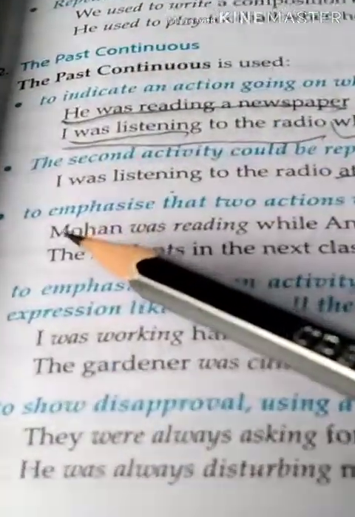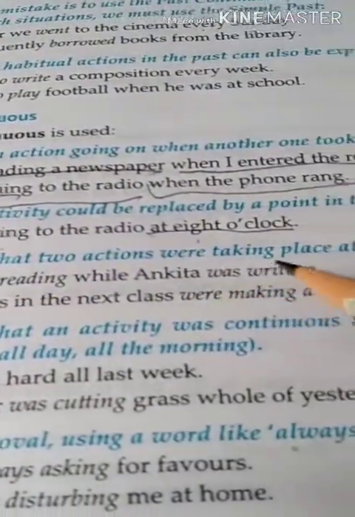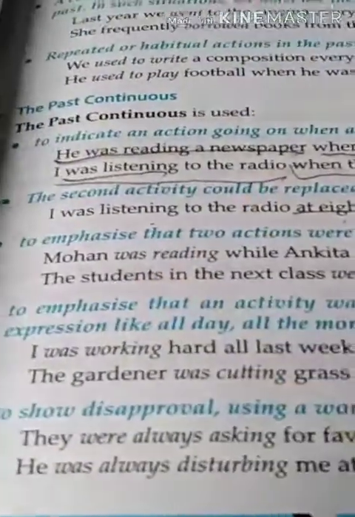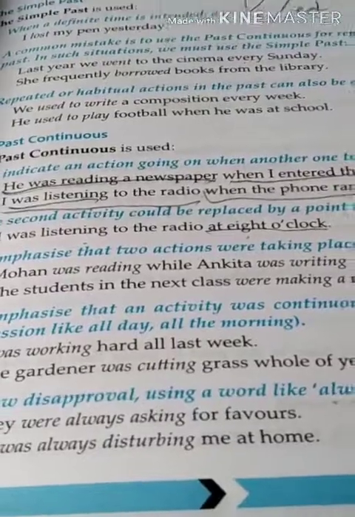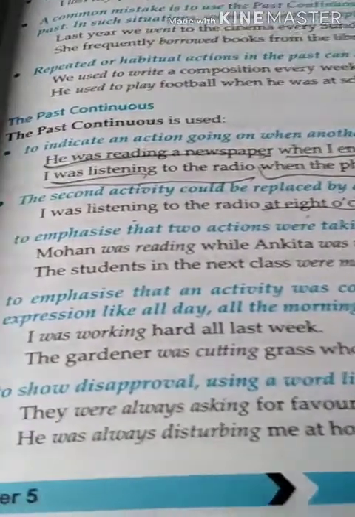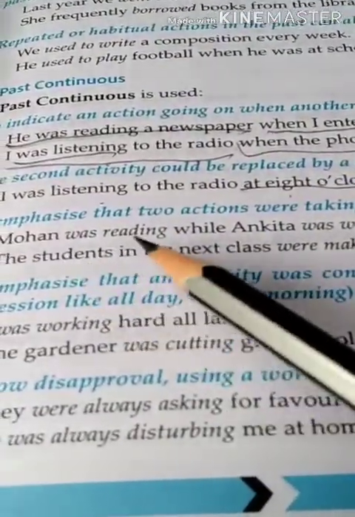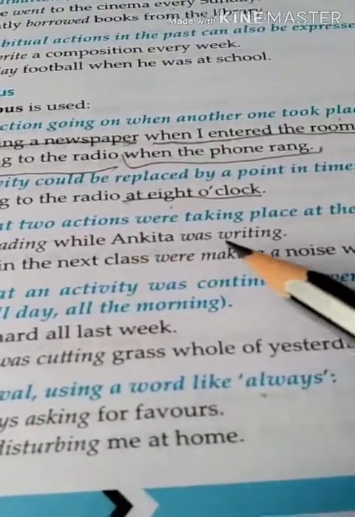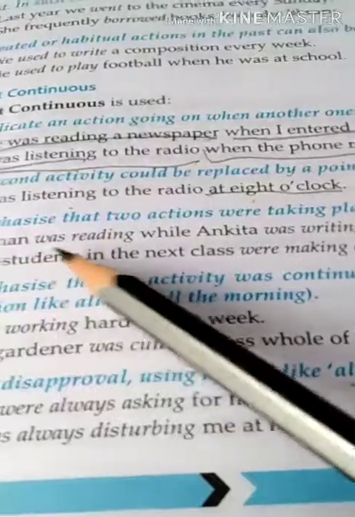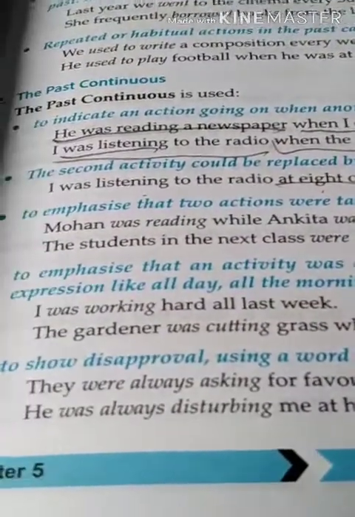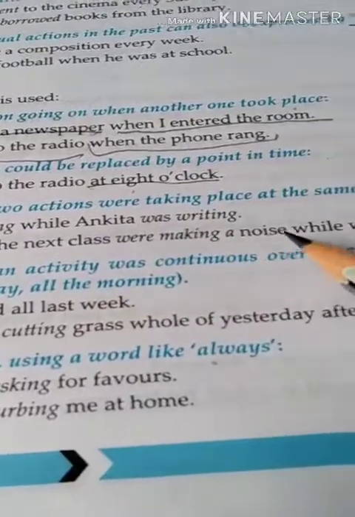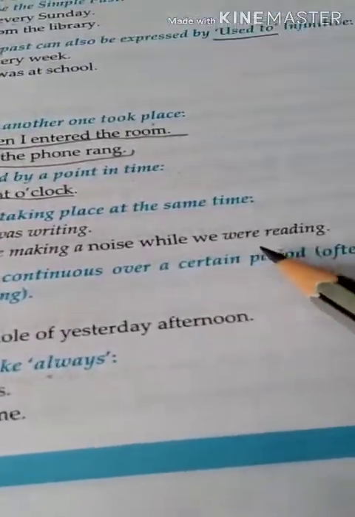Next is to emphasize that two actions are taking place at the same time. Here two actions are taking place. We use the verb in the past continuous tense. See here, Mohan was reading while Ankita was writing. Two actions are taking place in the past. The students in the next class were making a noise while we were reading.